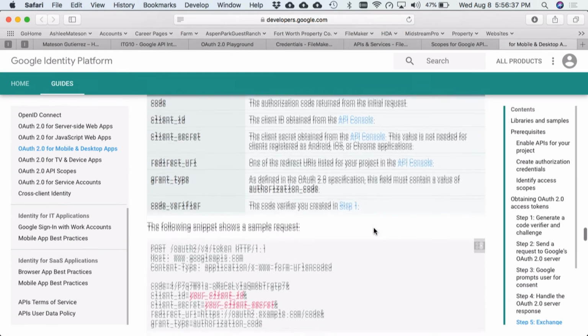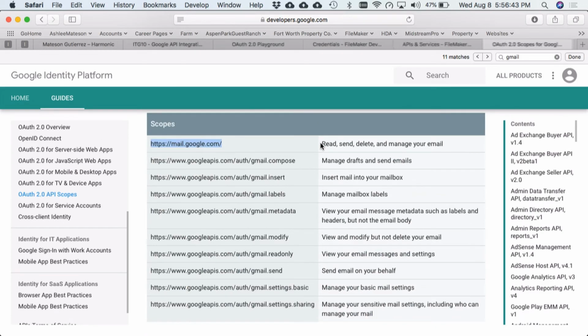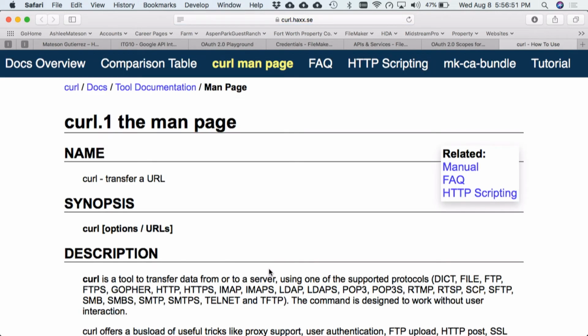So exchange auth code right here. We're just reconstructing this right here. That's where that link took me. Close that. Let's go back. And then here's one more thing I want to note. This is just the curl syntax. Here's just a reference point.